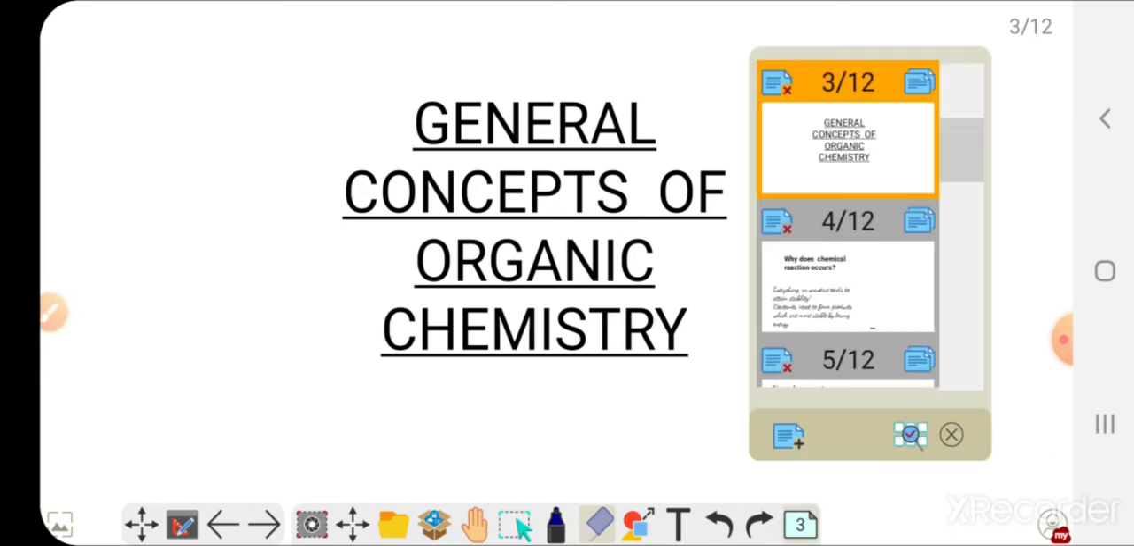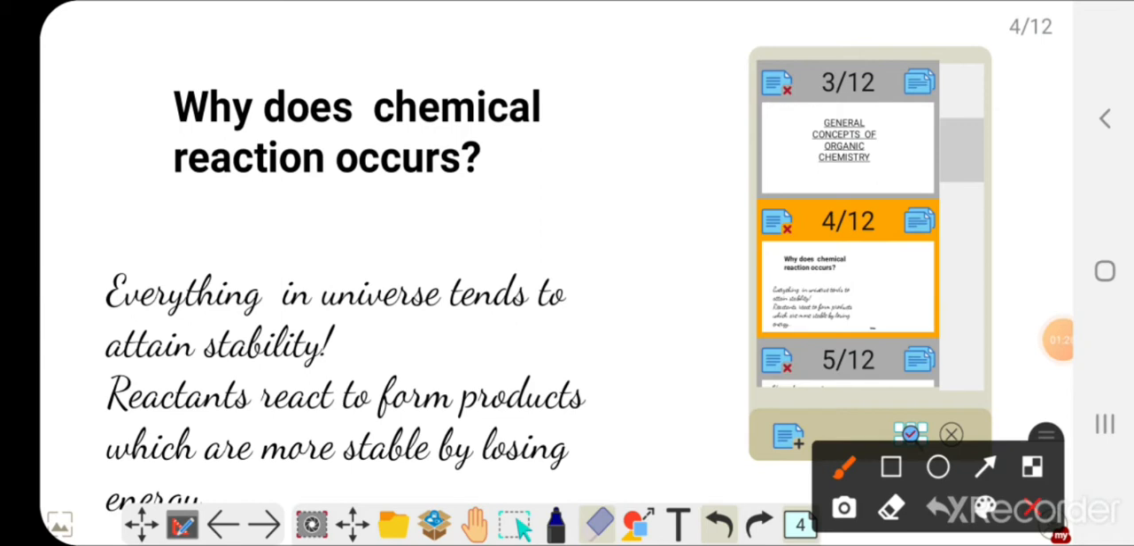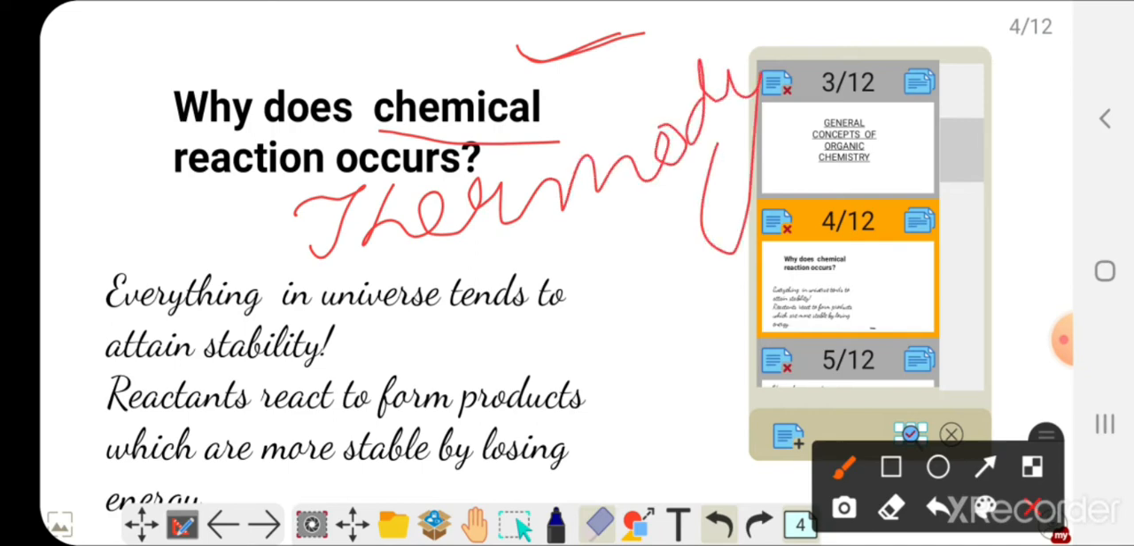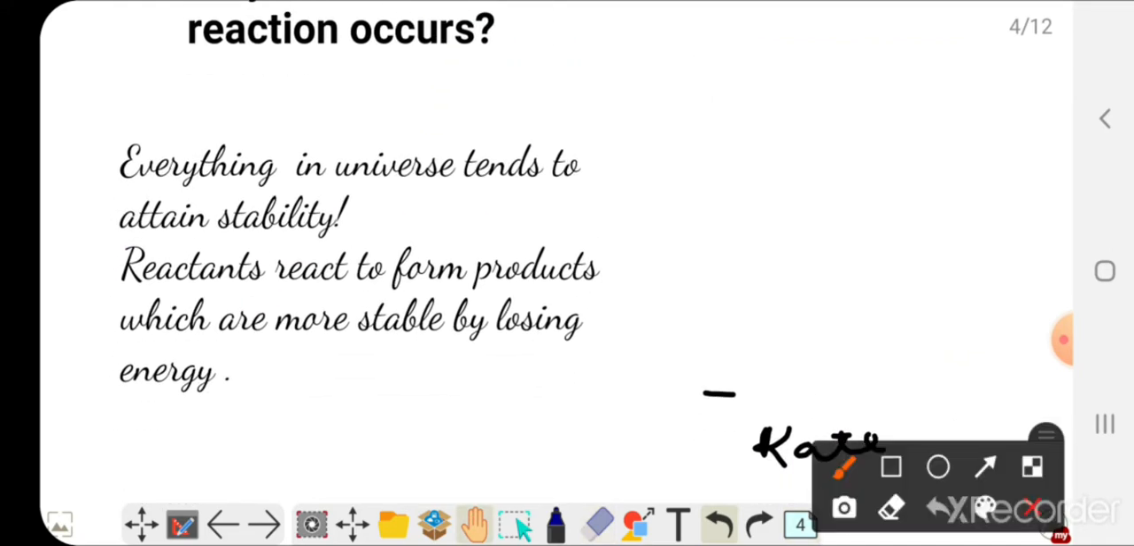The first most important question is why there is a need to study chemical reactions. Why do chemical reactions occur, and why should we study them? This phenomenon of the occurrence of chemical reactions can be easily described by thermodynamics. We have already studied in physical chemistry that everything in the universe tends to attain stability by losing energy. We already know that.